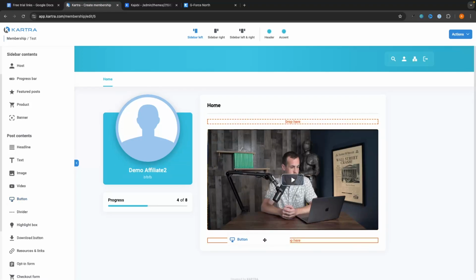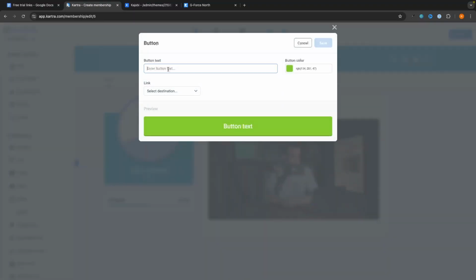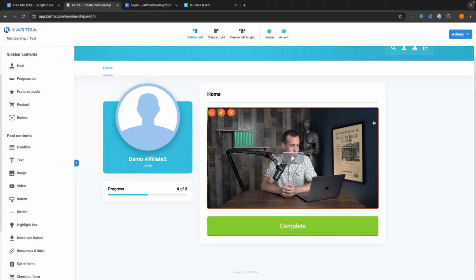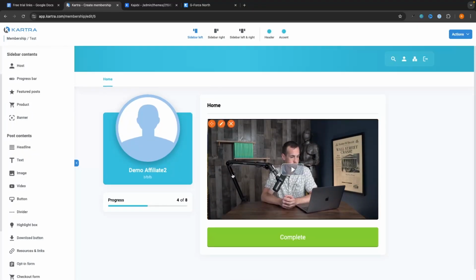So then we could add a button underneath, for example, and we could say this button is going to say complete. We can choose the button color, choose where this is going to go. So we could go to Kartra page and choose the next page and then save that right there. And that's how we can go ahead and build this out.